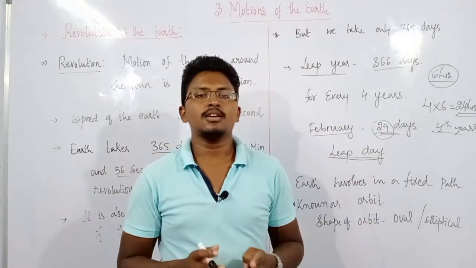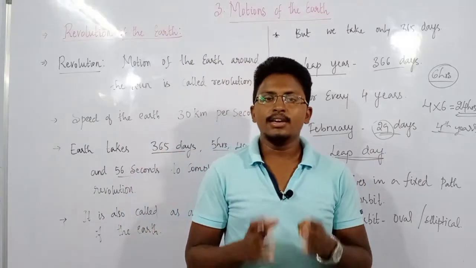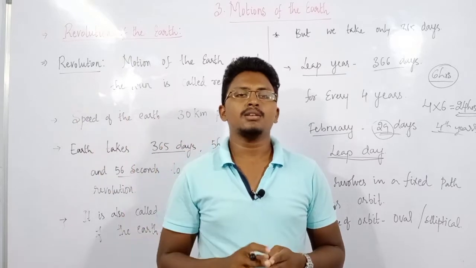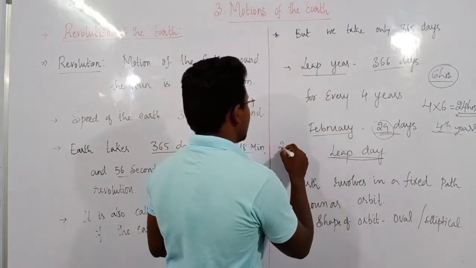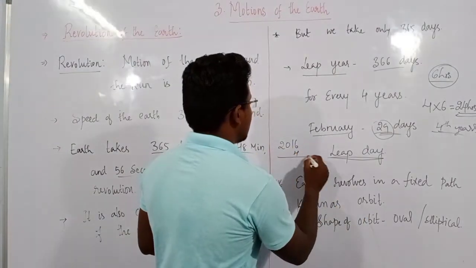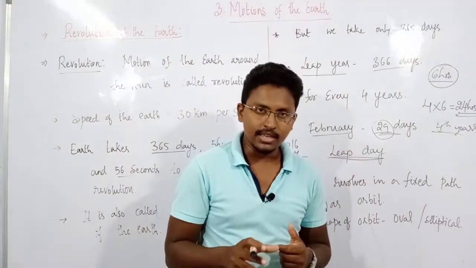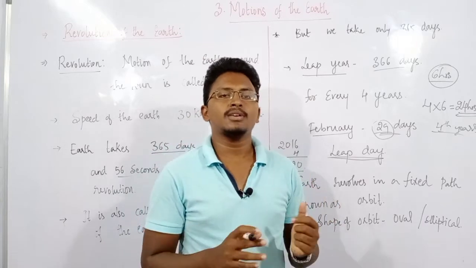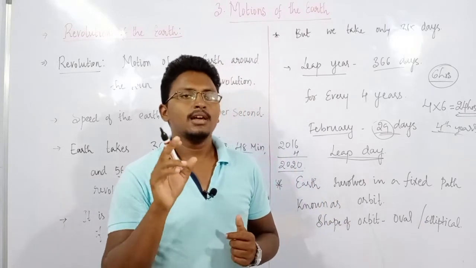In case you look at the calendar you have, if it is a leap year, you can find 29 days in the month of February. For example, the last leap year was in the year 2016. Then if you add 4 years, now it is 2020. So in 2020, that means this present year, we also find a leap year. That means 2020 is also known as a leap year.